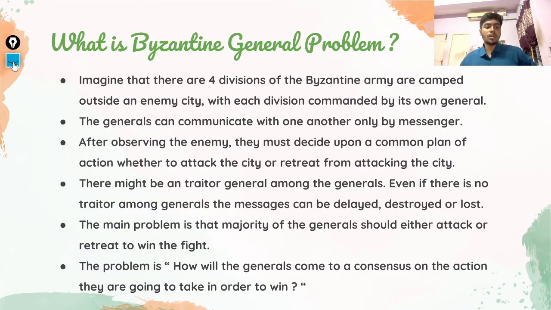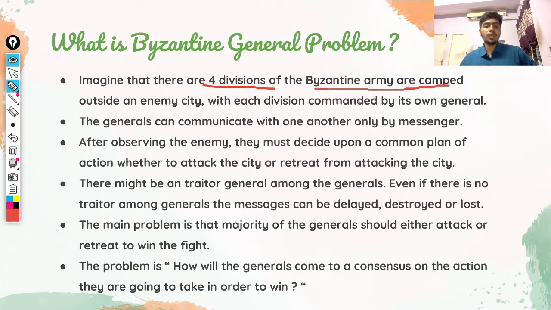What is the Byzantine general problem? First, imagine there are four divisions of the Byzantine army camped outside the enemy city, like I showed in the previous slide. The generals can communicate with one another only by messenger. After observing the enemy, they must decide upon a common plan of action, whether to attack the city or retreat from attacking.